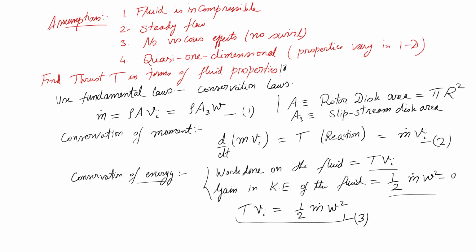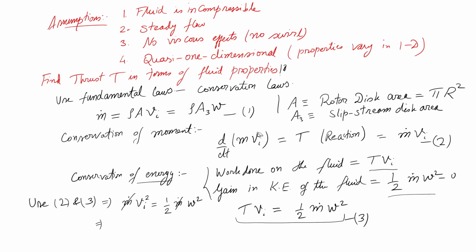Now, if I use equations 2 and 3, let us see, I will substitute for T. T is equal to m dot v, so I will put that over here. So m dot v vi becomes m dot vi square equals half m dot w square. So m dot goes off, and oh sorry, this is wrong. Actually this is not m dot v, it is m dot w. This is a mistake I made.